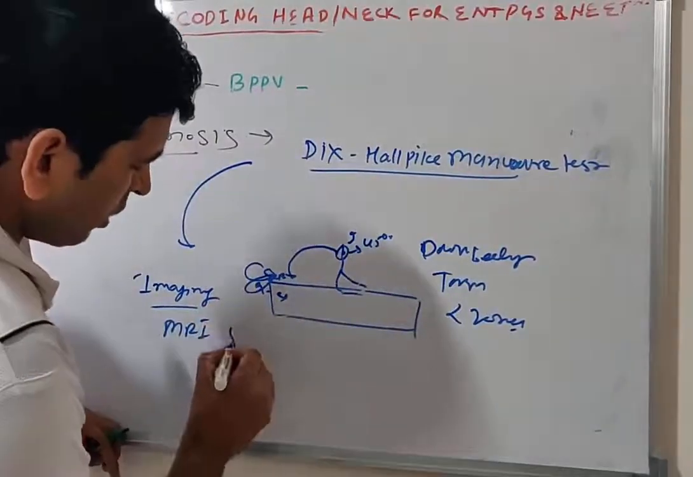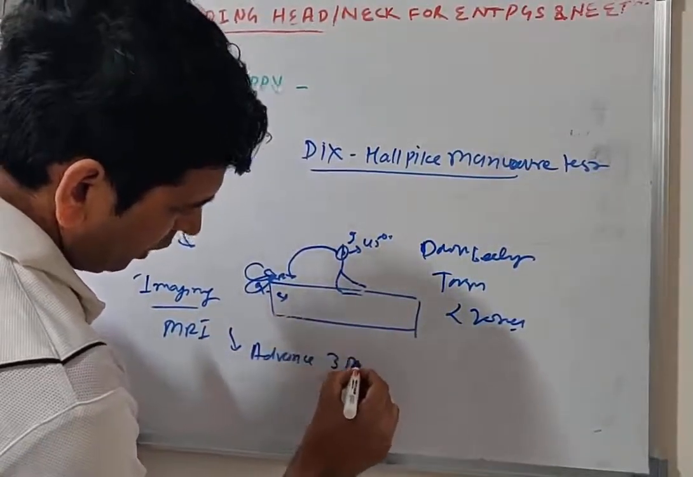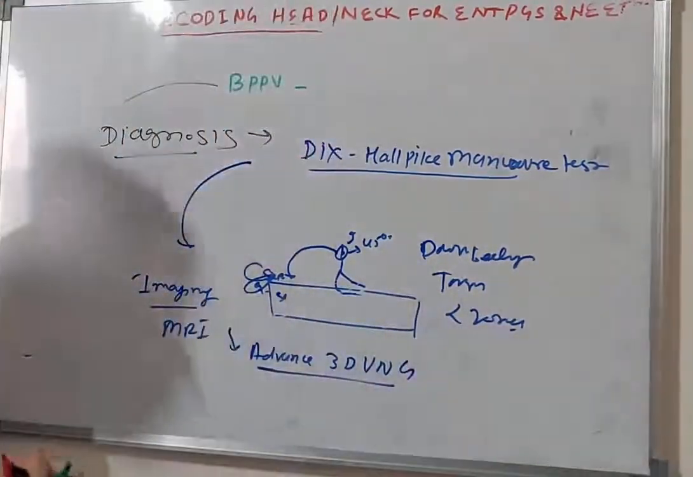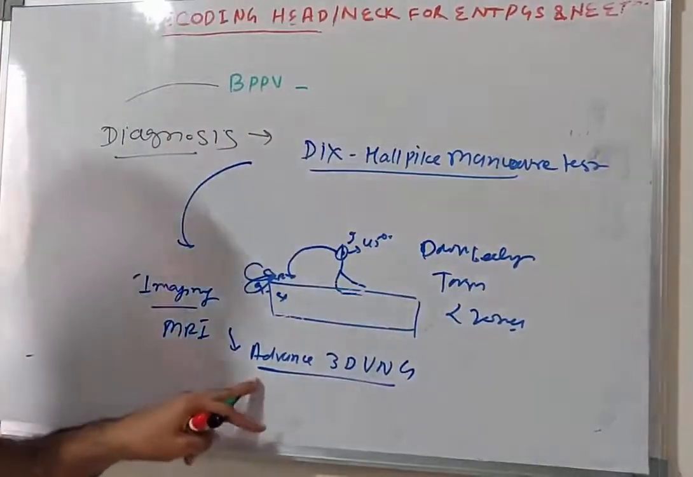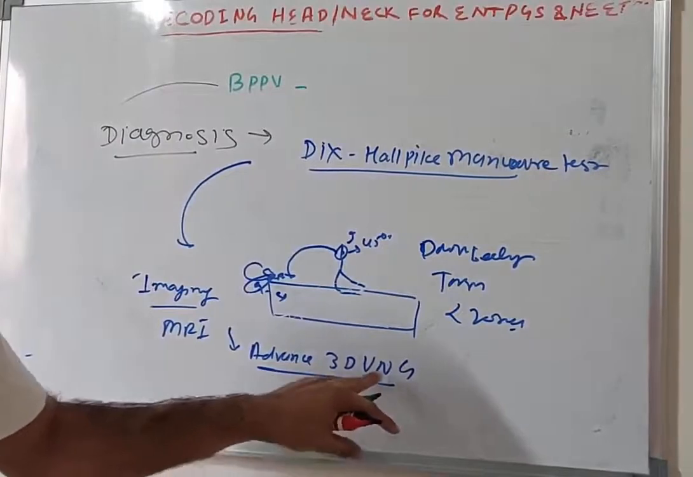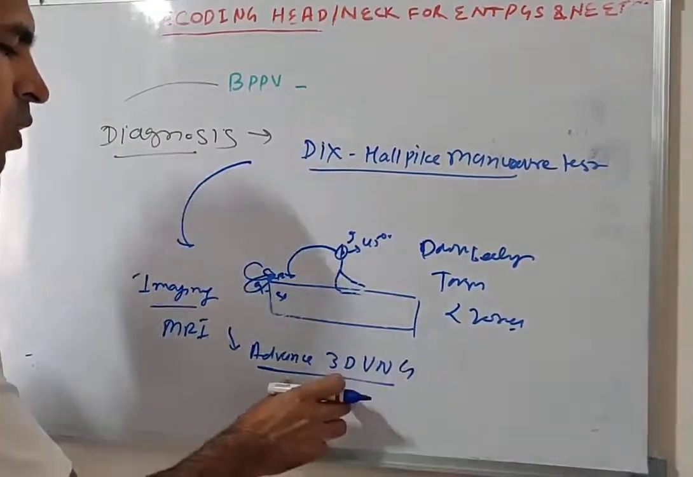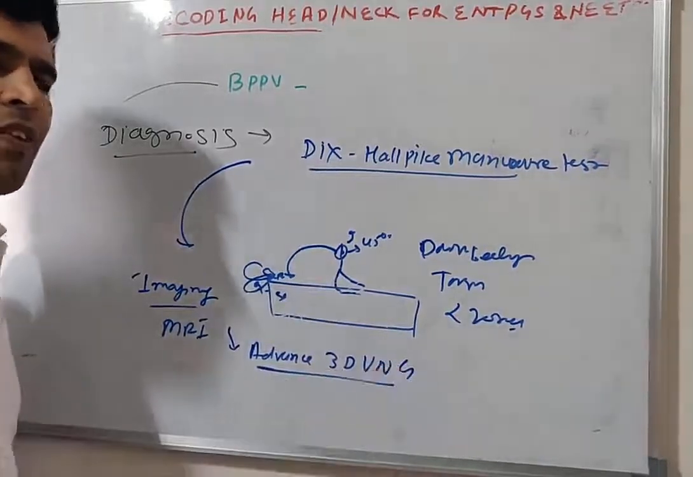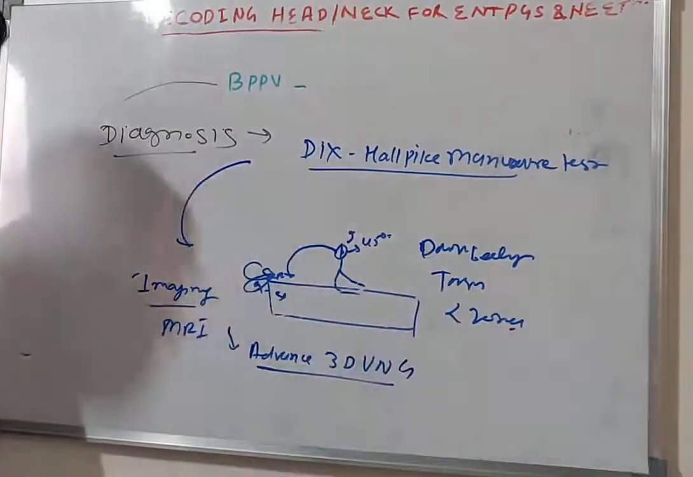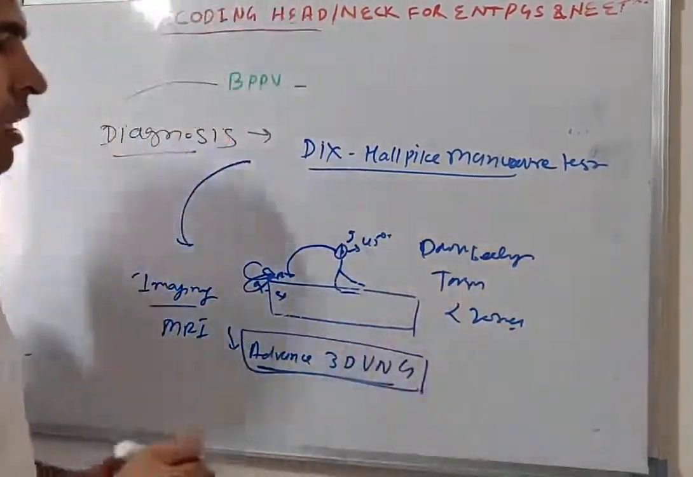And the most important test you can do is advanced 3D video nystagmography. With this technology we can find the particular type of nystagmus and the particular canal affected. This video nystagmography testing can identify the type of nystagmus, such as downbeating, and record it also. So this is the best method to diagnose BPPV.